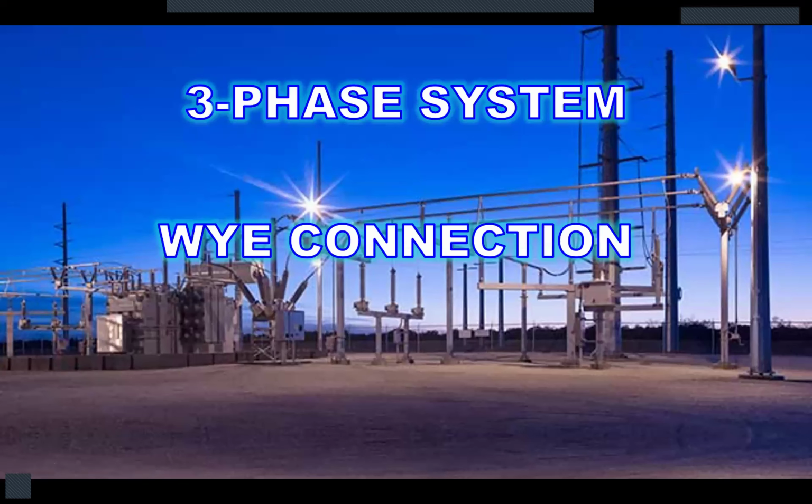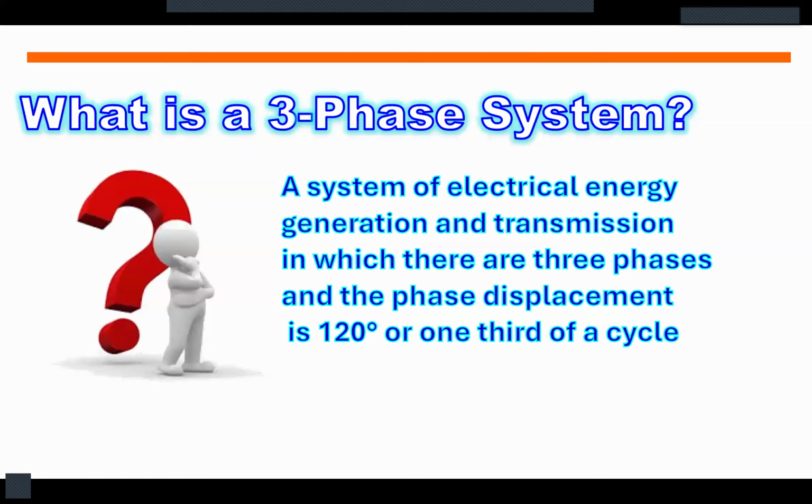Today we are going to talk about three-phase system, but this time it is Y connection. So what is a three-phase system? A system of electrical energy generation and transmission in which there are three phases and the phase displacement is 120 degrees or one-third of a cycle.